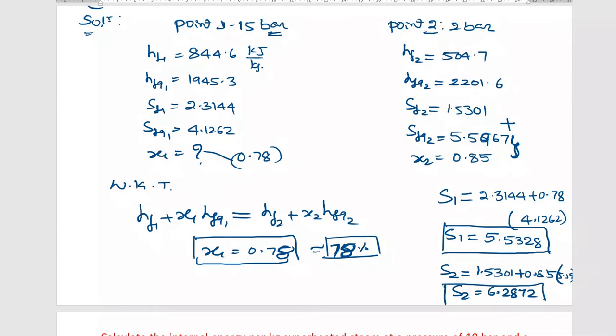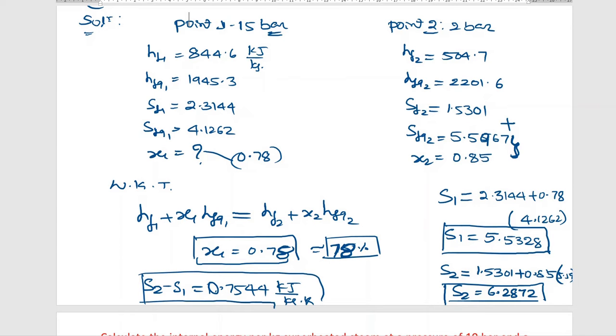So this is the entropy at the end of the expansion process. The change in entropy is S2 minus S1, which is 0.7544 kilojoule per kg Kelvin. This is the value of interest.